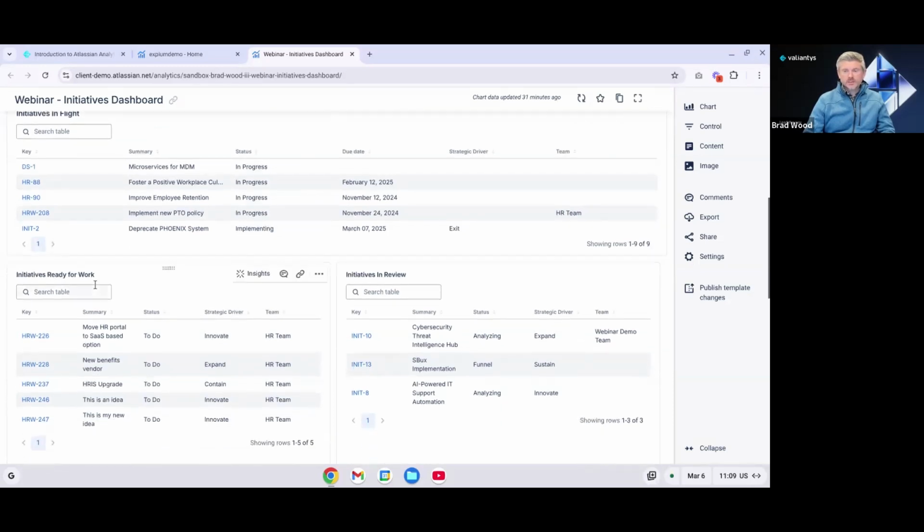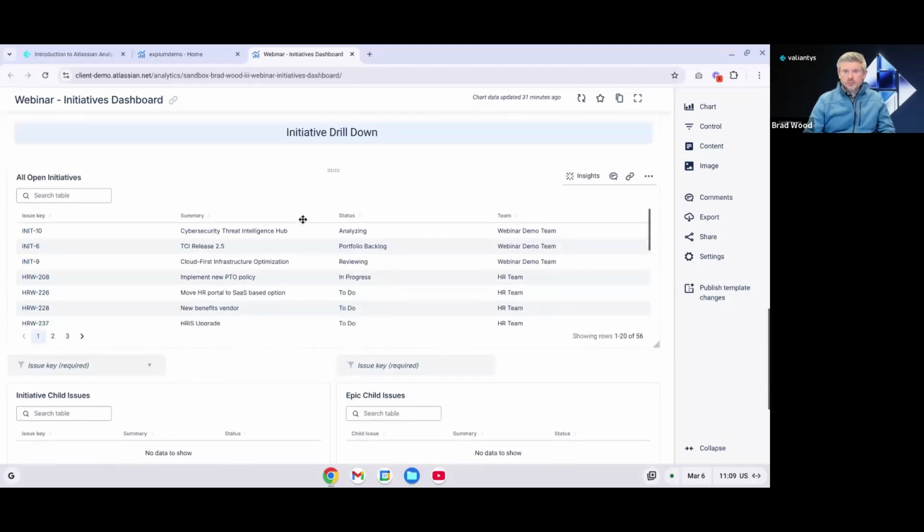We've got the same or a similar chart here, initiatives ready for work. So anything that is in the to-do status category, and then initiatives in review as well. I want to re-mention, you can pull custom fields into your charts. We saw that at the beginning. We see it here with strategic driver. So you can leverage your custom fields in your dashboards and your charts.